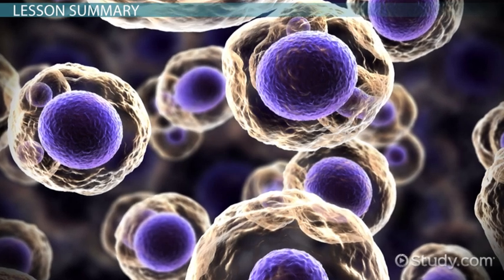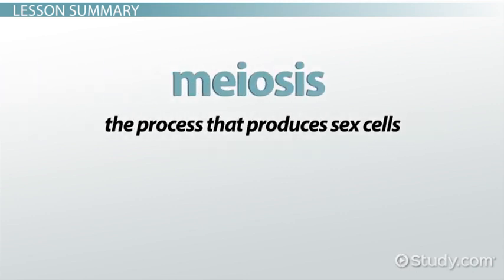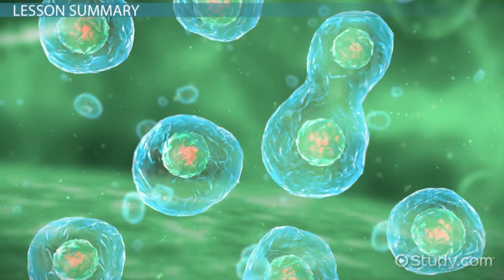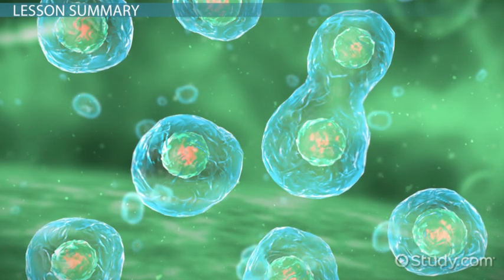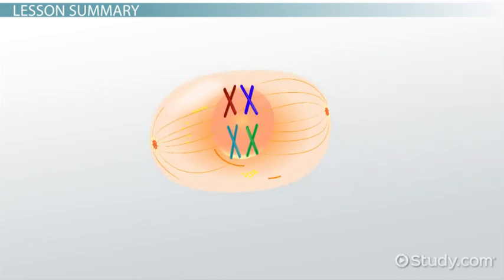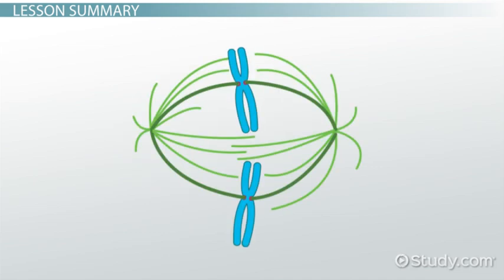Prophase occurs in both mitosis and meiosis. Mitosis is the process that produces all the cells in our body except sex cells. Meiosis is the process that produces sex cells. Prophase occurs during both of these processes. During prophase in mitosis, the nuclear membrane breaks down and chromatin condenses. During prophase 1 of meiosis, the chromosomes group together and crossing over occurs. During prophase 2, the chromosomes condense and are attached to spindle fibers where they can be moved.